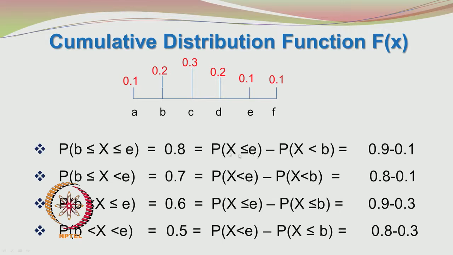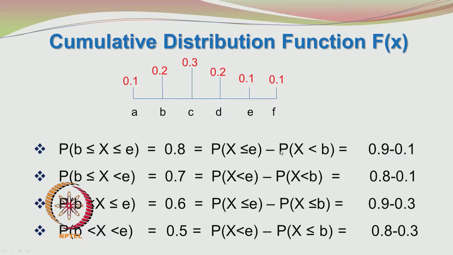Okay. And that may be written as probability of x less than or equal to e minus probability of x less than b. Probability of x less than or equal to e is 0.9: 0.1 plus 0.2, 0.3, 0.3 plus 0.3, 0.6, 0.6 plus 0.2, 0.8, 0.8 plus 0.1, 0.9. That is why you get 0.9 here.